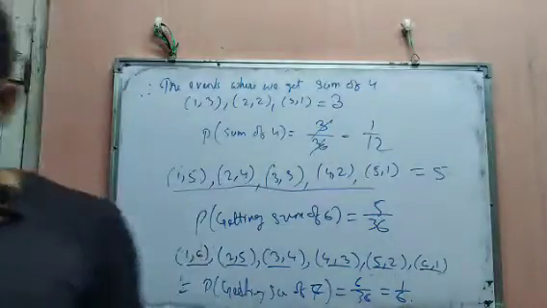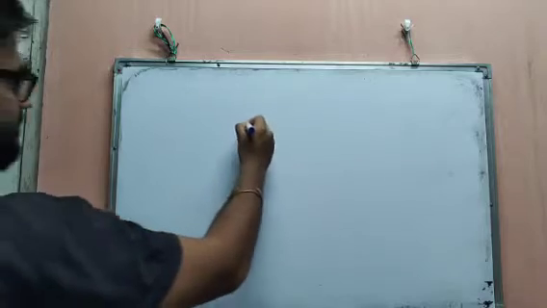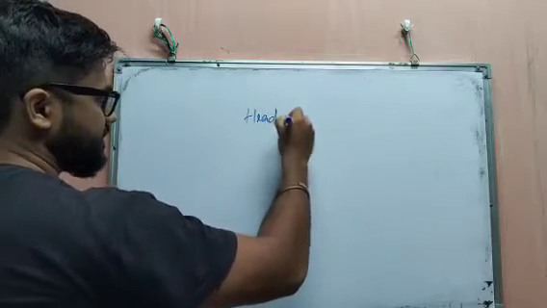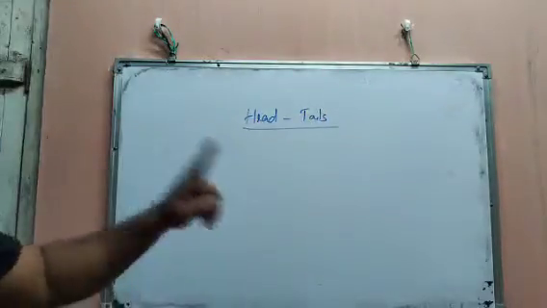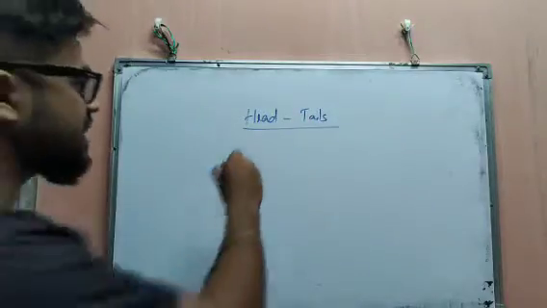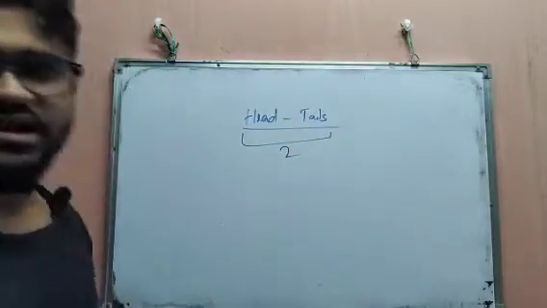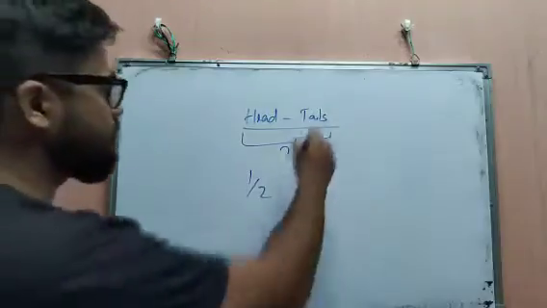Okay. Next we have, now we are giving some maths related to coins. So when we toss a coin, what will we get? Suppose we toss a coin, you get first head or you get tails. When we toss one coin, there are two possible outcomes. One is head and one is tail. So how many total events are there? 2 events. So getting head equals 1 by 2, or getting tail equals 1 by 2.